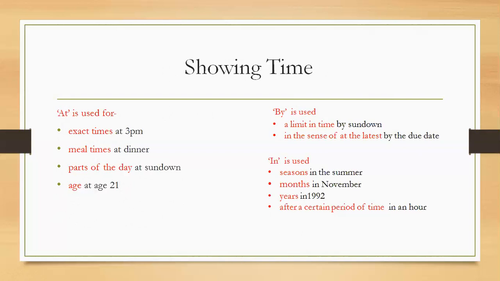In is used to indicate seasons: in the summer; months: in November; years: in 1992; and after a certain period of time, in an hour. So as we have seen in the examples, these prepositions are used to indicate time.